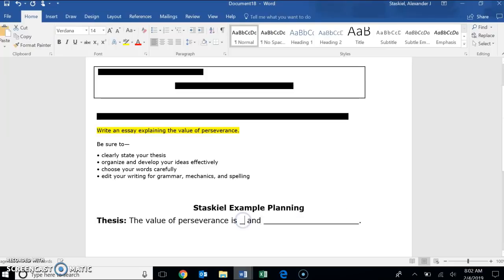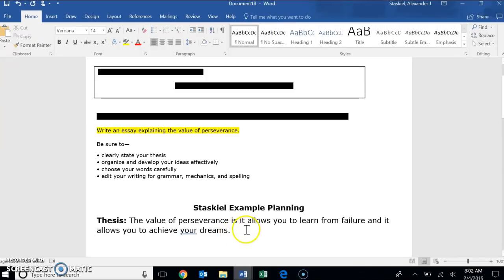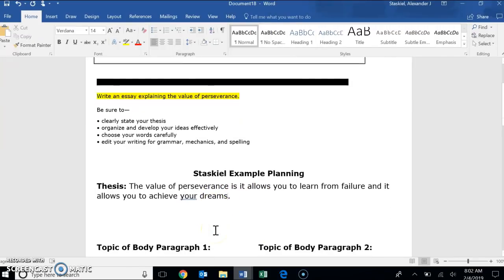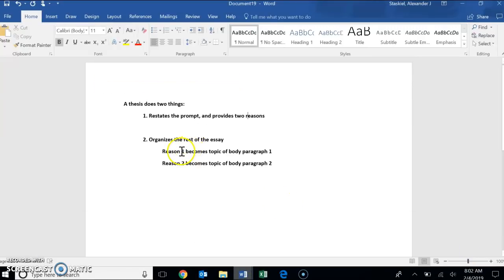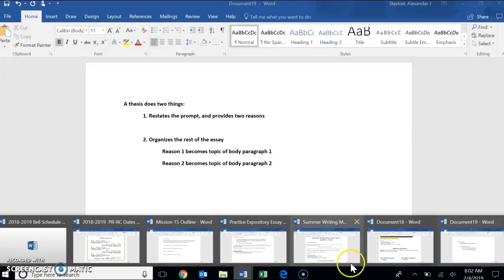So the value of perseverance is, let's say, it allows you to learn from failure, and it allows you to achieve your dreams. Cool. The value of perseverance is it allows you to learn from failure, and it allows you to achieve your dreams. Now, like I said over here, reason one becomes the topic of body paragraph one. Reason two becomes the topic of body paragraph two.